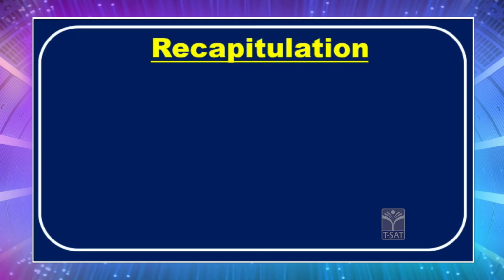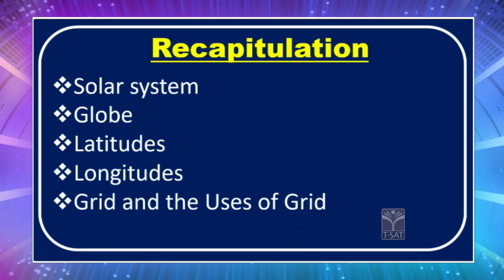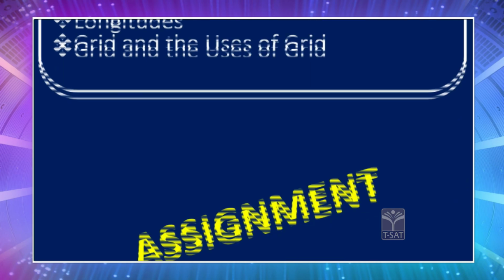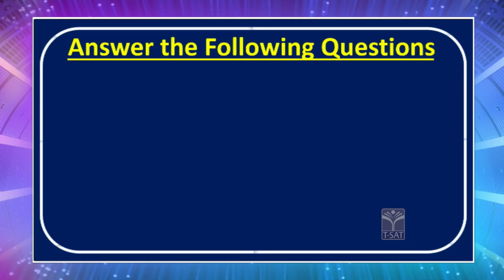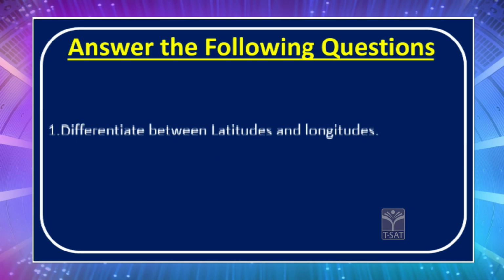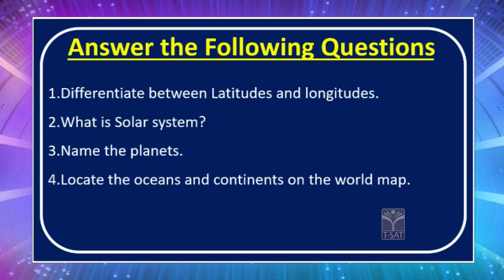Let us have a quick recapitulation of what all we learned today. We learnt about solar system, then we learnt about the shape of the earth, that is globe, latitude, longitudes, grid and the uses of grid. Now based upon our today's session, here comes your assignment. Here are some of the questions for you. Please note down in your notebook. Differentiate between latitudes and longitudes. Write about solar system. Name the planets and locate the oceans and continents on the world map.